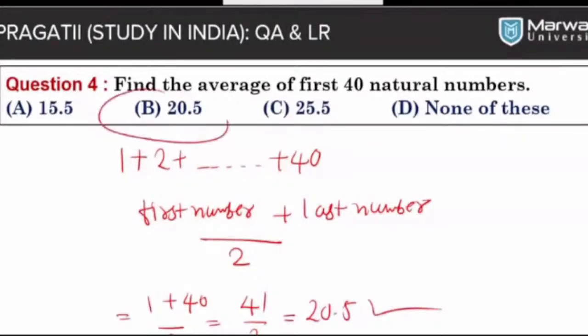And which option do we have 20.5? We can say that option B is the correct one. It's 20.5. All right.